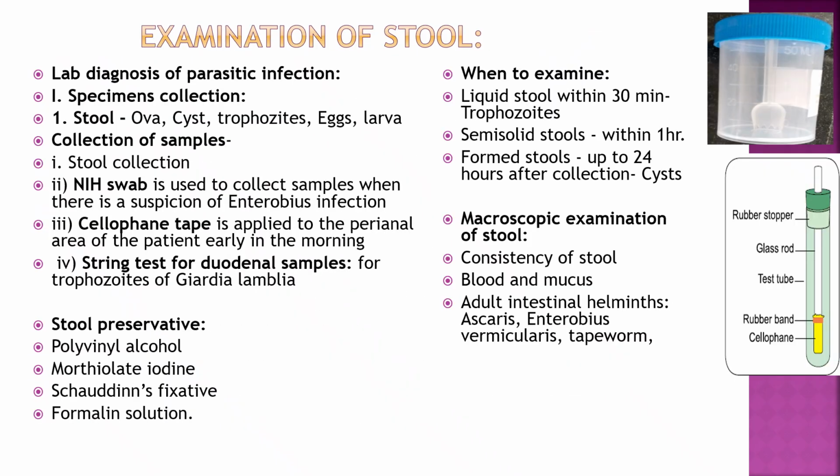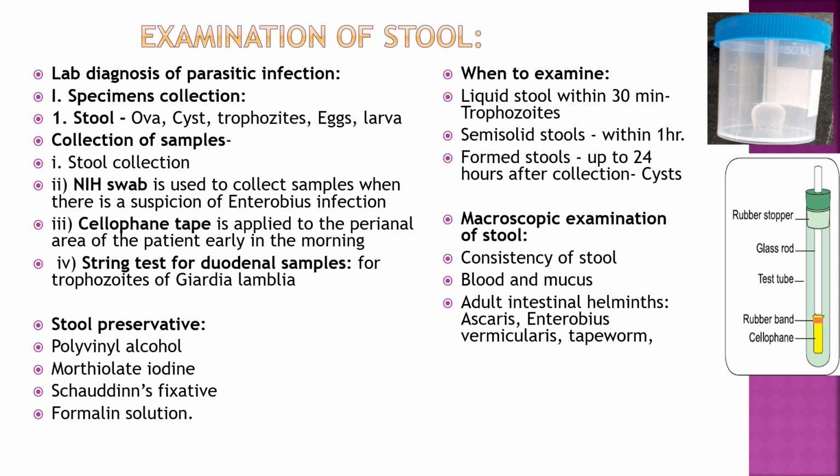For lab diagnosis of parasitic infection, the specimen is stool, and it is done for detection of ova, cysts, trophozoites, eggs, larvae of the parasites. So collection of sample is done by either direct stool examination or other samples can be NIH swab, that is National Institute of Health, used to collect samples from the perianal area in Enterobius infection. Then cellophane tape is applied to the perianal area of the patient early in the morning. Or string test for duodenal samples for trophozoites of Giardia lamblia. So these are different methods of the sample collection of the stool.